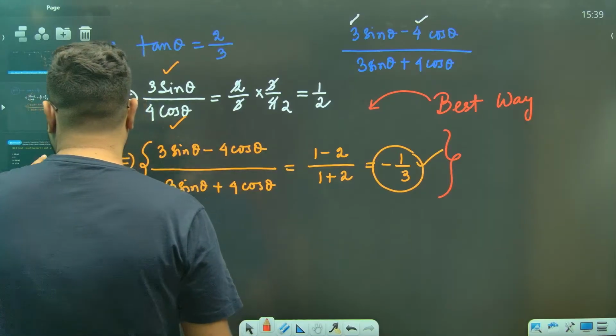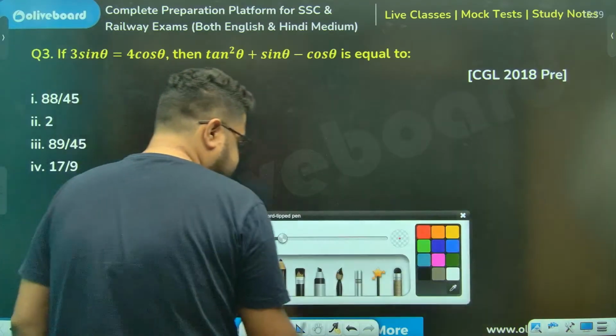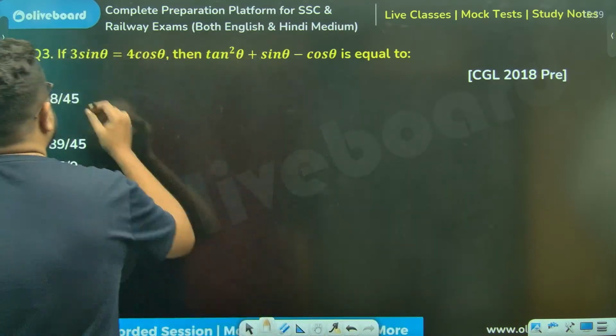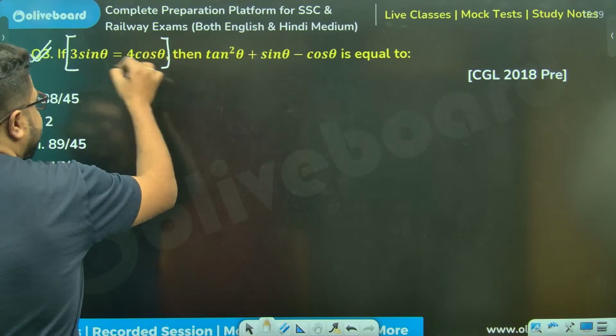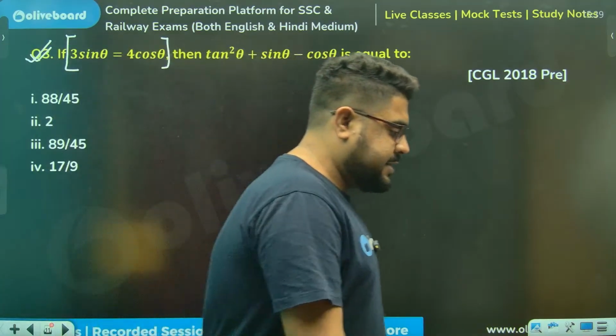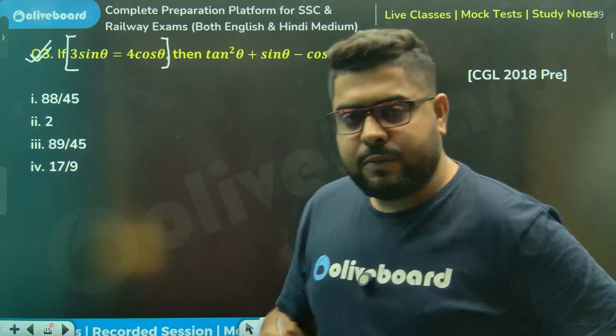Moving on, sir. Okay. Sir, how to solve this? You will say, sir, you see, not every time will the ratios be given to you directly. Sometimes they can give you the ratios in this fashion as well. Then what is to be done?